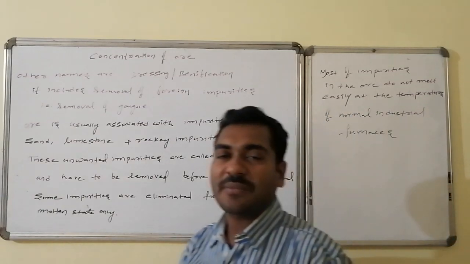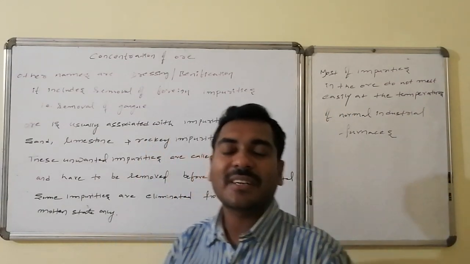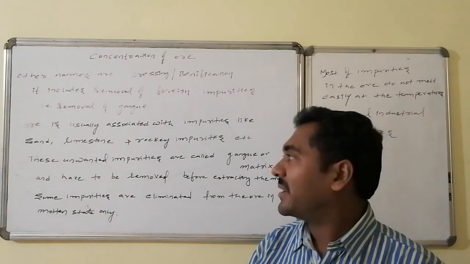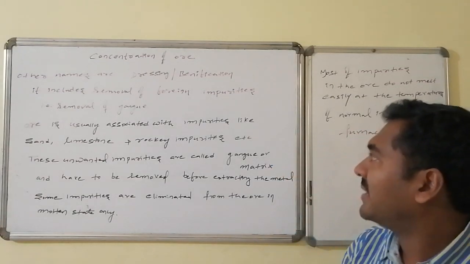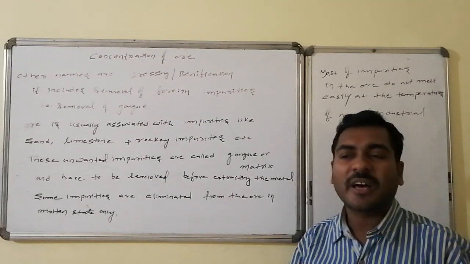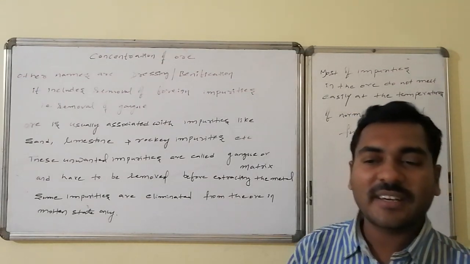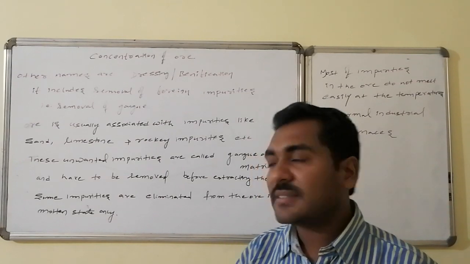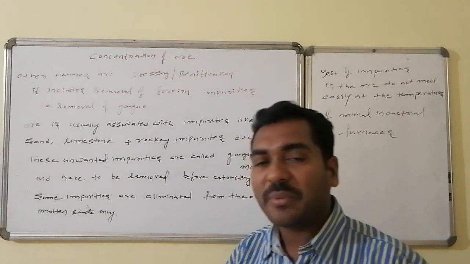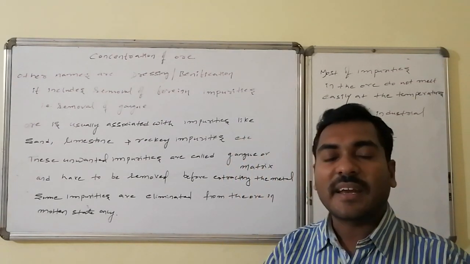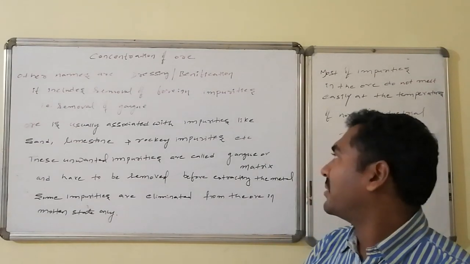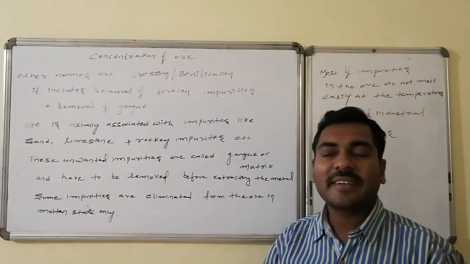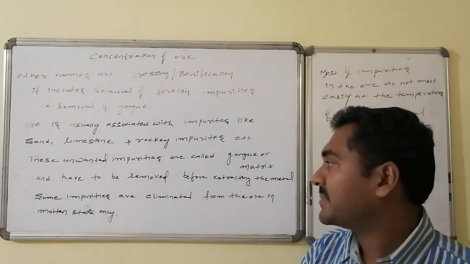Let us go for discussion of the ore, what it consists of, what the technical terminology is, and how ore beneficiation can be done. See, ore is usually associated with normal impurities because ores are generally available in the earth crust. They are associated with sand impurities, limestone impurities, and at the same time another major impurity is rocky impurities. These unwanted impurities are generally called gangue, otherwise the matrix.